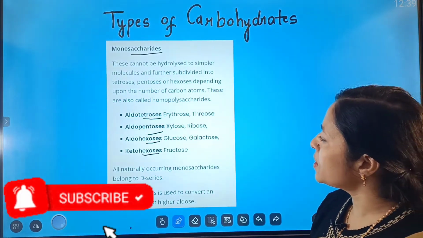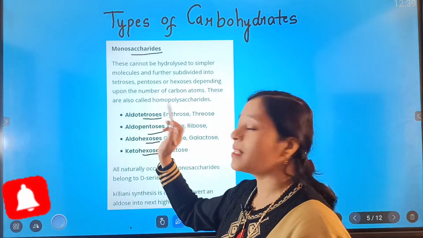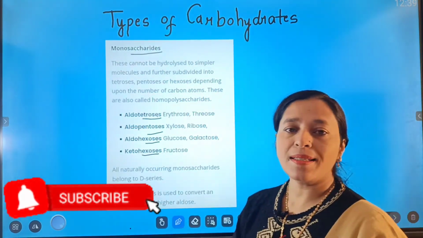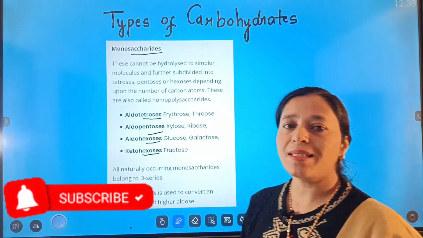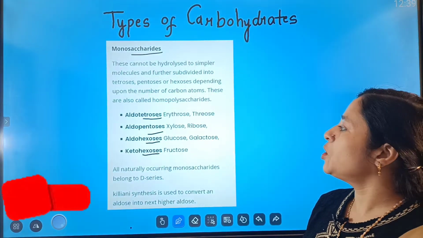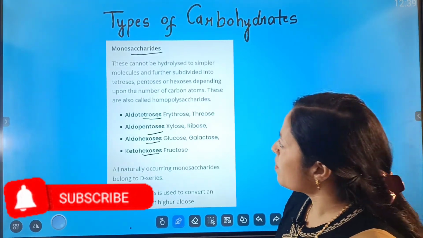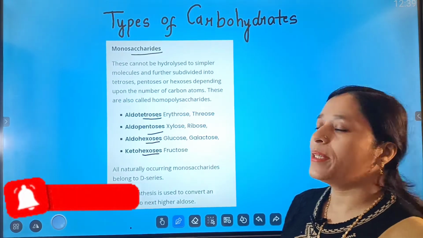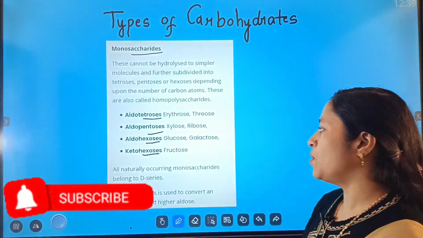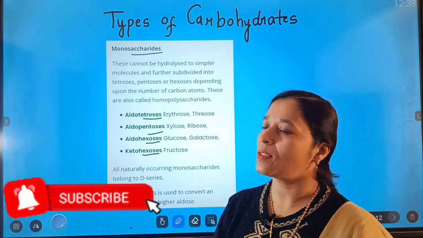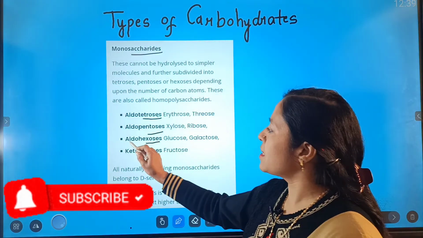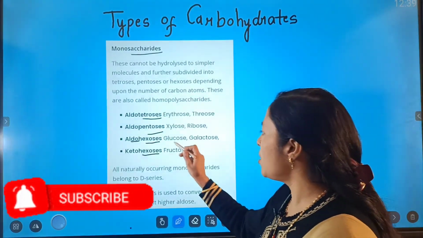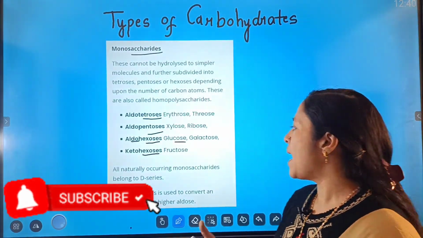If we take the first example, aldotetrose, it contains an aldehyde group and the number of carbon atoms is 4. If we consider aldopentose, as the name suggests, it again contains the aldehyde group and 5 carbons. The examples of aldotetrose are erythrose and threose, whereas the examples of aldopentose are xylose and ribose. Next is aldohexose. It contains an aldehyde group plus the number of carbon atoms in it is 6. The examples of it, as you very well know, are glucose and galactose.